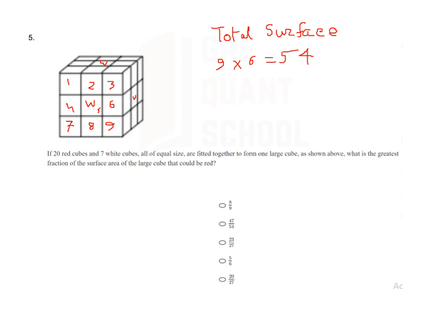So to find out the surface area of the red cube, we can take the difference of 54 and 6. So 54 minus 6 equal to 48. So the greatest fraction of the surface area of the large cube that could be red is equal to 48 divided by 54. And in the reduced form, we'll get 8 by 9.